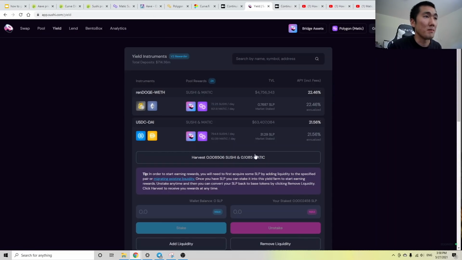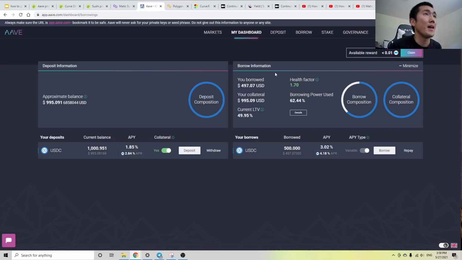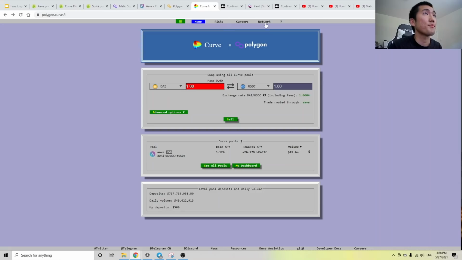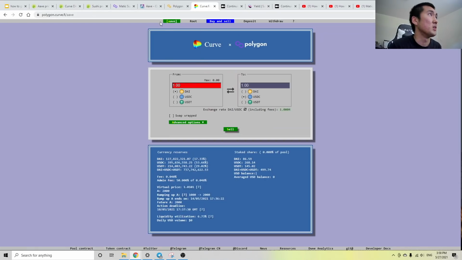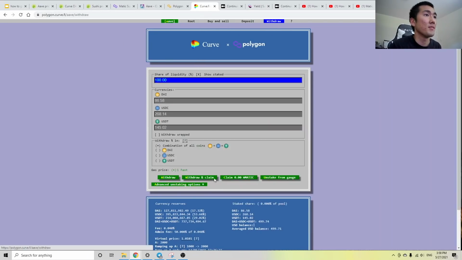Because I'm accumulating Matic here, I'm accumulating Sushi, and on Aave, I'm accumulating the Matic token. And also on Polygon, on Curve, I'm accumulating Matic. And over time, this claim button will go up, right? It's just going to keep generating Matic tokens.